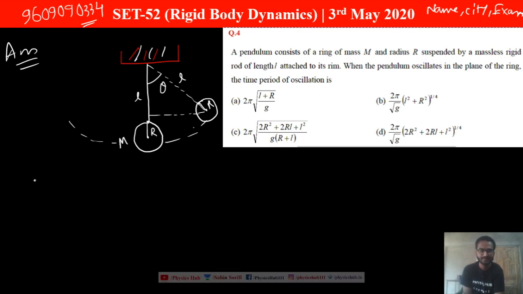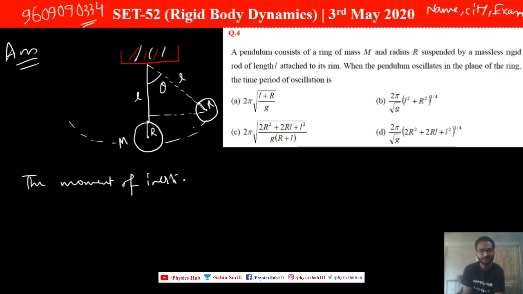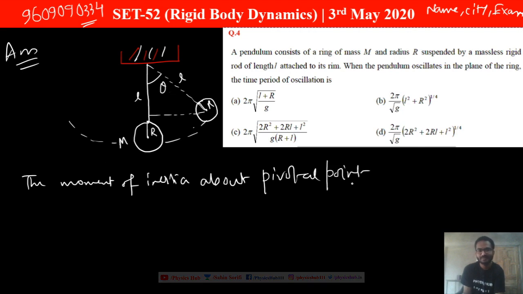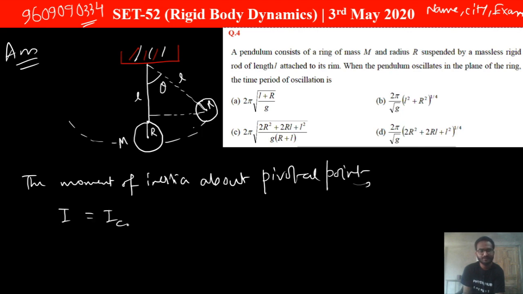Now the moment of inertia about the pivotal point, here this is the pivotal point, is given by I equals I with respect to the center of mass plus m d square. This we know from the parallel axis theorem.